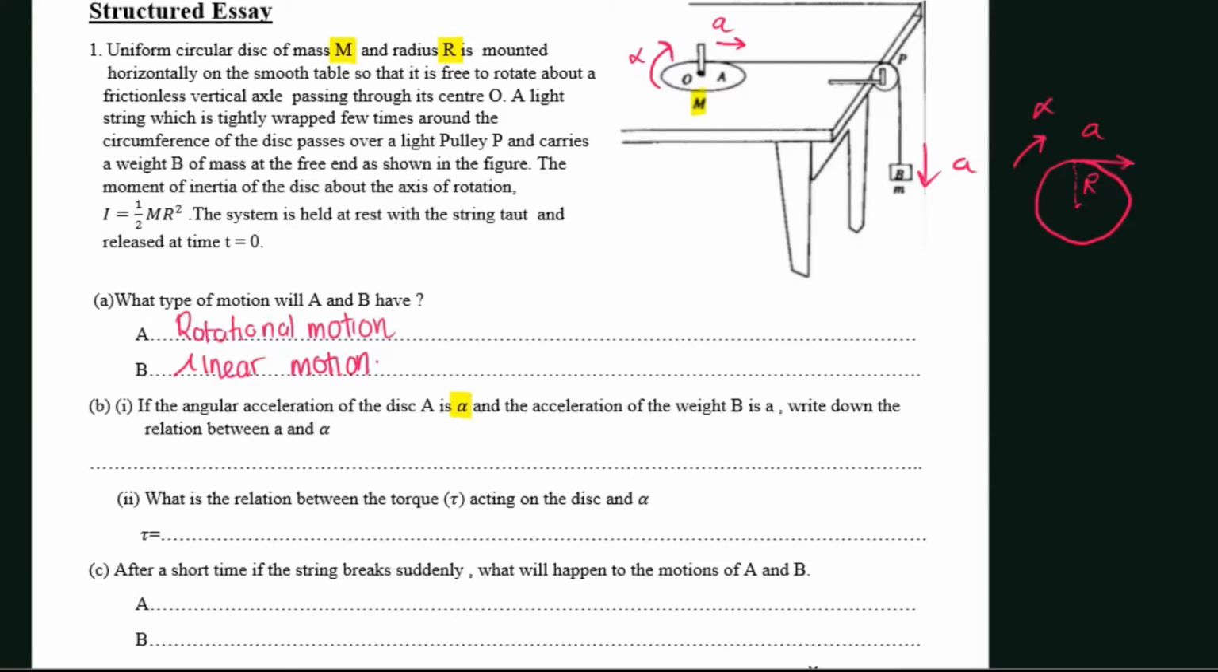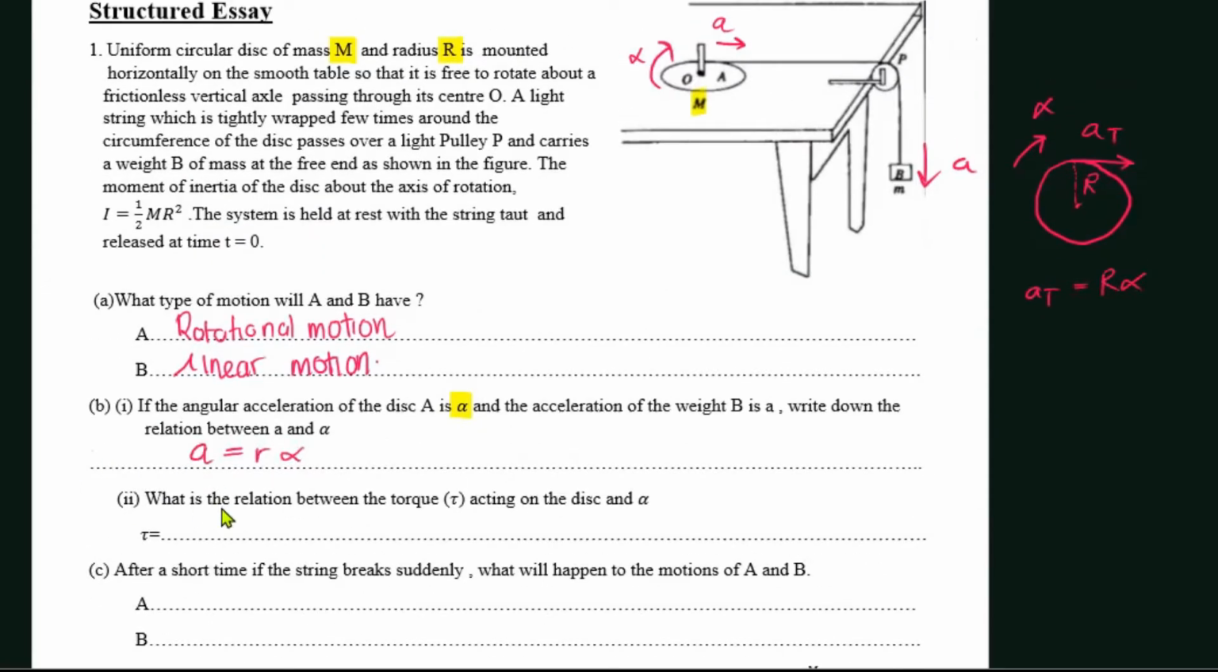So it's rotating with alpha. How do we relate this? Actually, this is the tangential acceleration. How do we write the tangential acceleration? a_T is equal to R alpha. So here the tangential acceleration is simply a equals R alpha. That would be the answer.